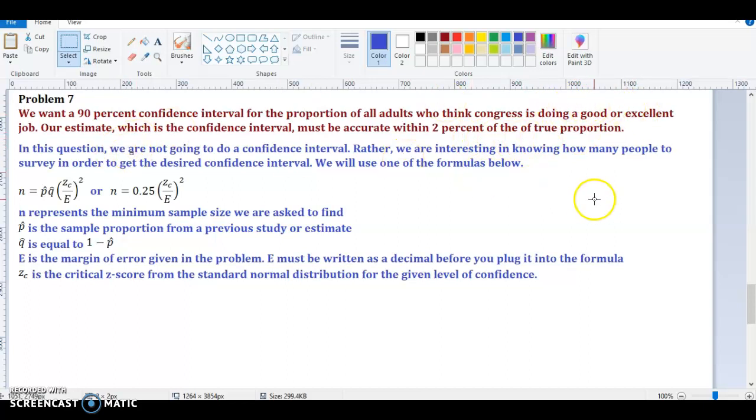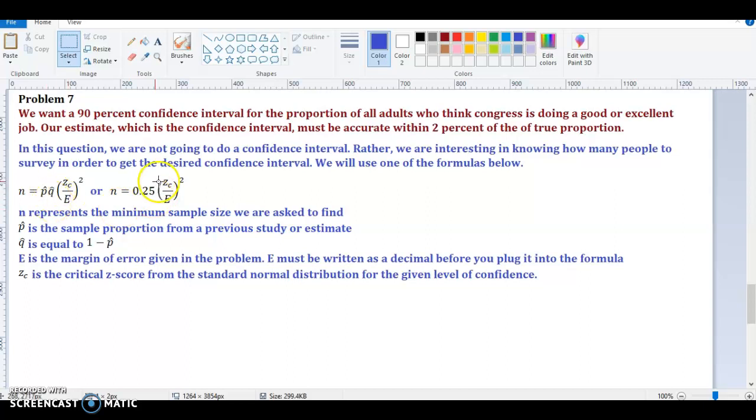It's important to note that in this question, we're not going to do a confidence interval like we did in the previous questions. Rather, we are interested in knowing how many people to survey in order to get the desired confidence interval. We will use one of these two formulas below. In fact, we actually use both.